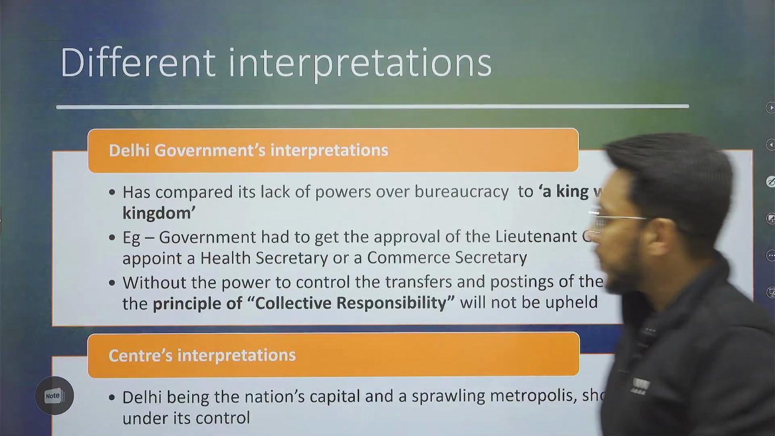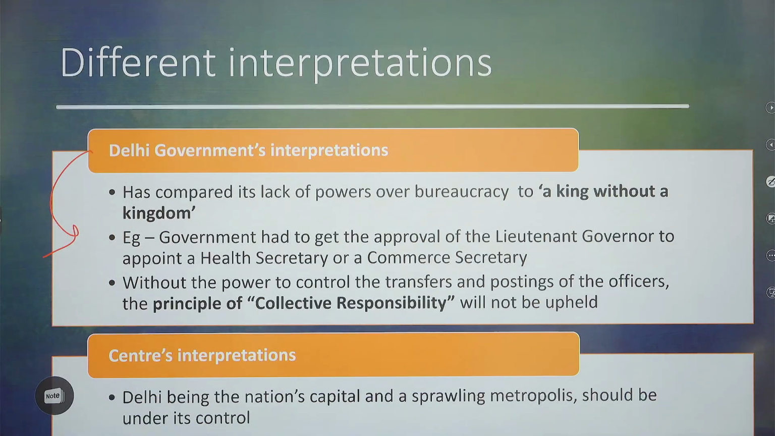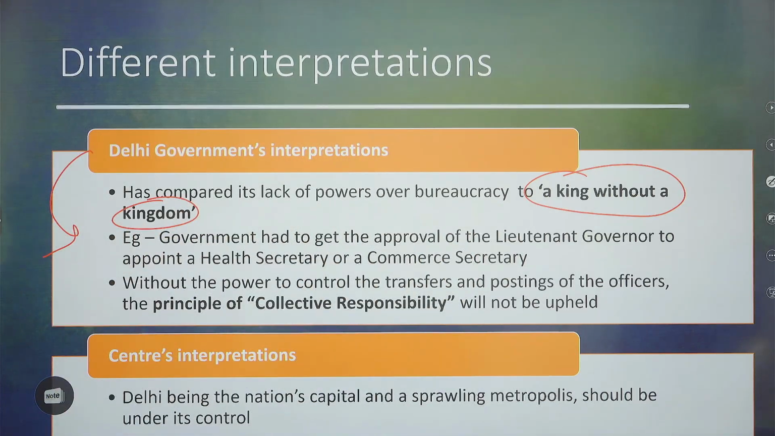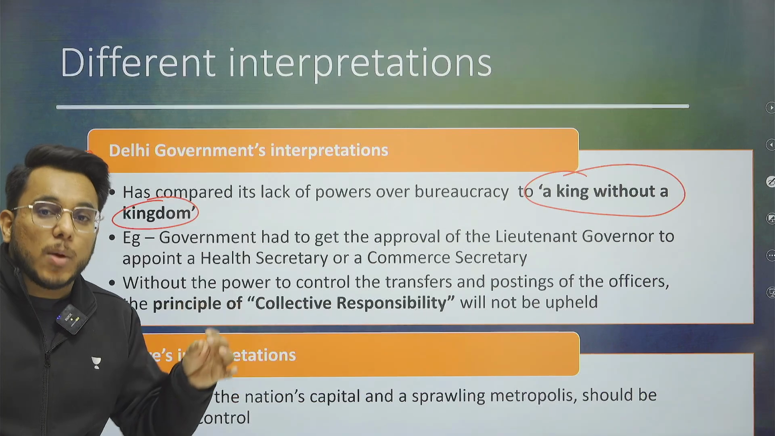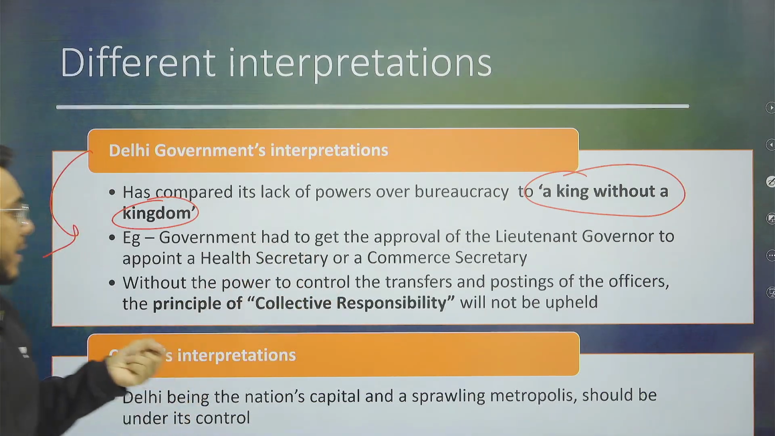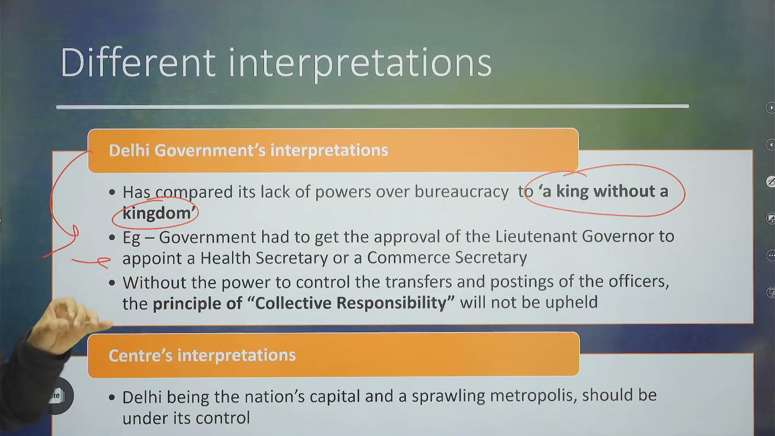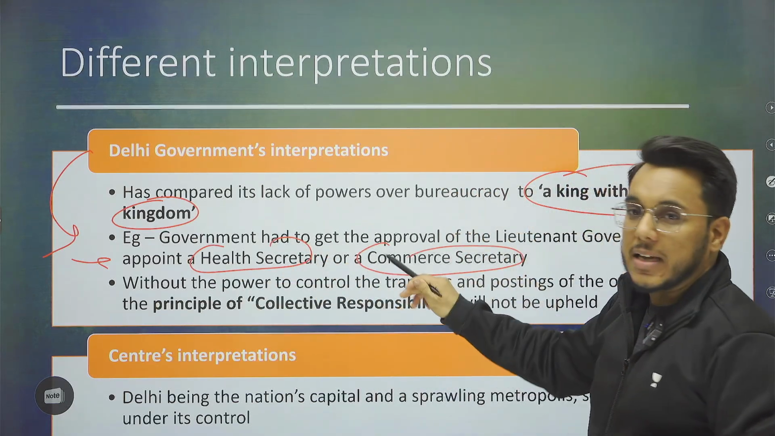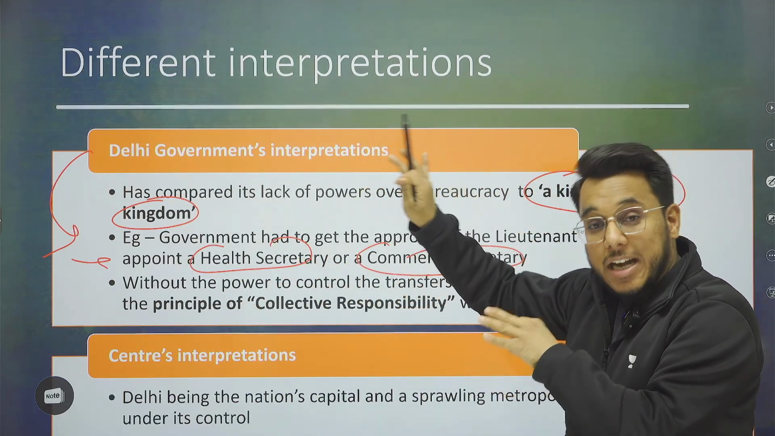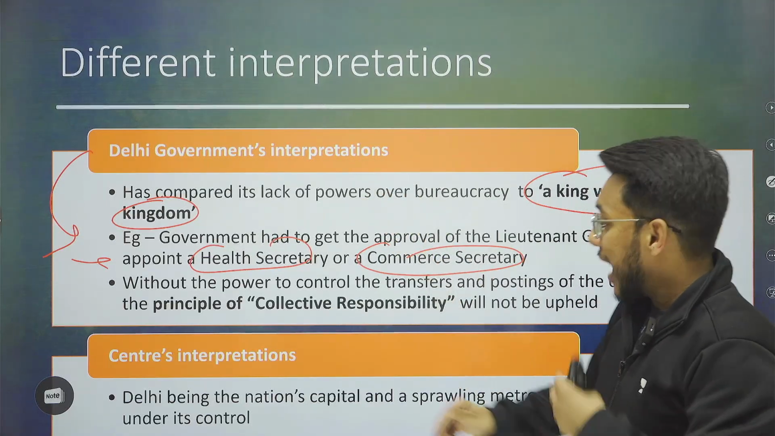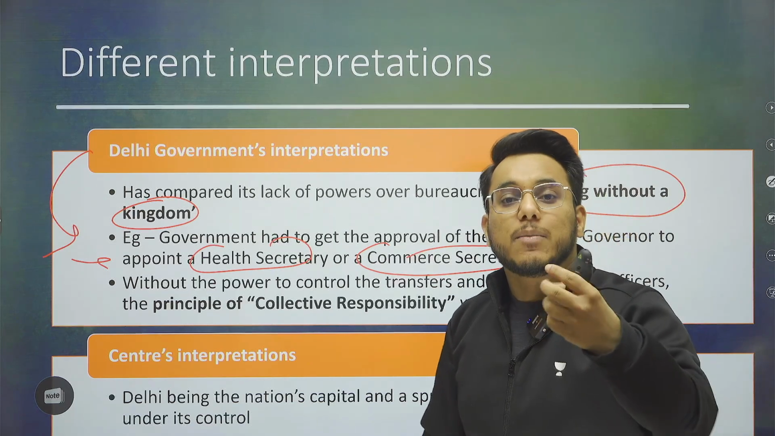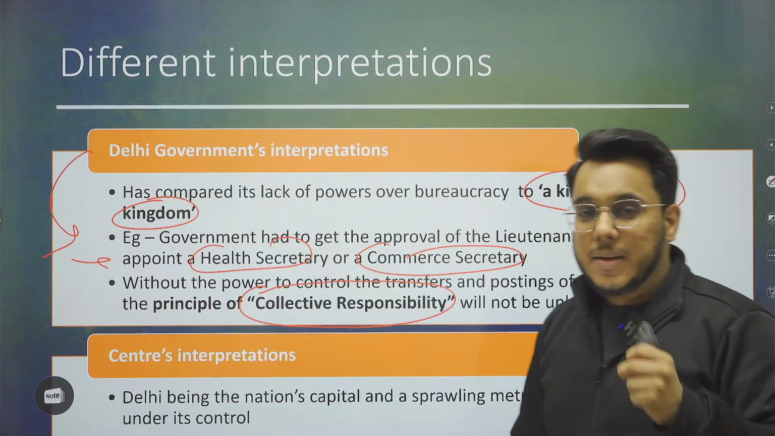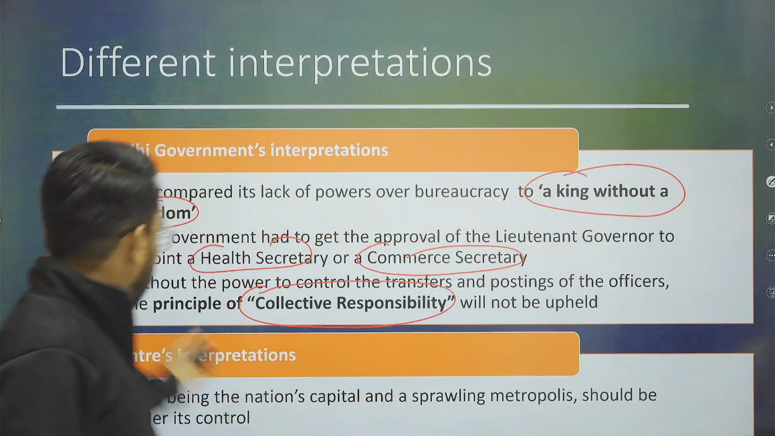Now the Delhi government has argued that this is like a king with a kingdom. The Delhi government has been given authority to rule, but how will they rule if the bureaucracy is not in their control? It has been provided that today if the Delhi government has to appoint officers such as a health secretary or a commerce secretary, they have to take approval from the LG, and if the LG doesn't approve, they cannot appoint these officers. And it has been argued that if they don't have the bureaucracy in their own hands, their collective responsibility cannot be upheld.